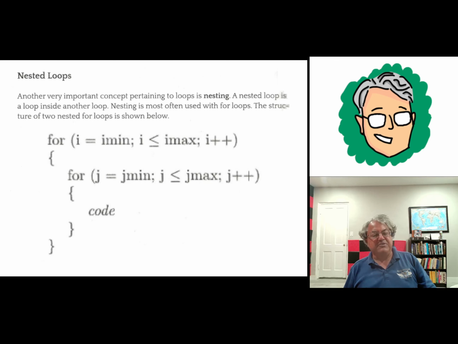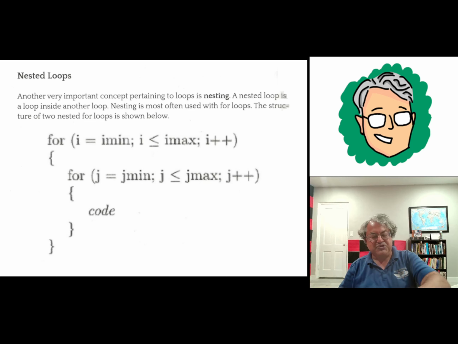So you have another index. It has to always be a different index. So we can call that one J. And now we're going from J min to J max. Same idea. So now the code inside this inner for loop is going to depend on both I and J. It depends on two different variables. And this will allow us to do a lot more things than we could without nesting. So it's a very useful technique.